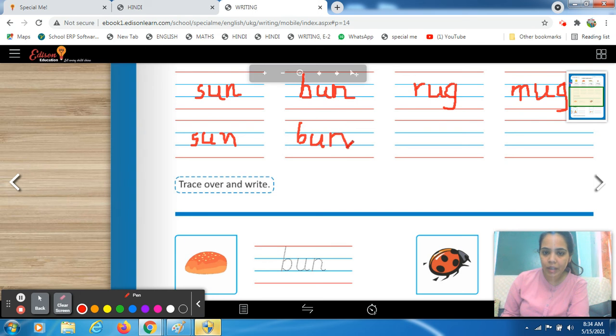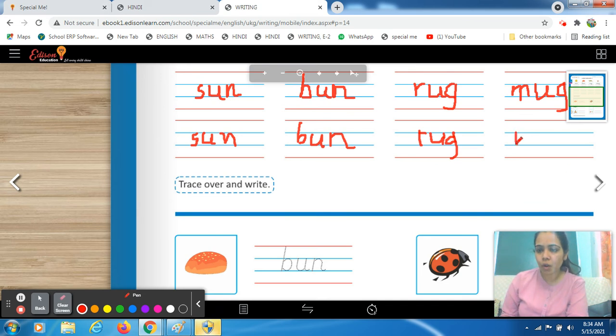The next one is your rug. R, A, R, A, G, rug. Next is mug.